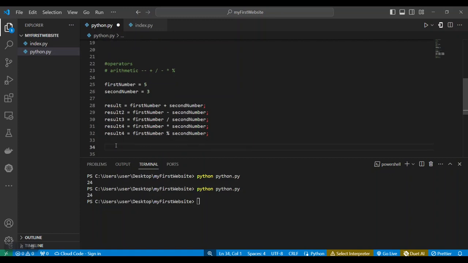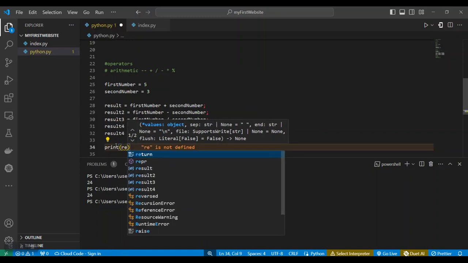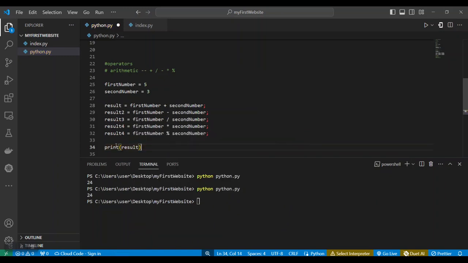So let's print out all of these things and see what we get. The first one we are going to print out is result, which is addition. Let's just print out result. And we can copy this and paste it multiple times so that we can get everything we are looking for.